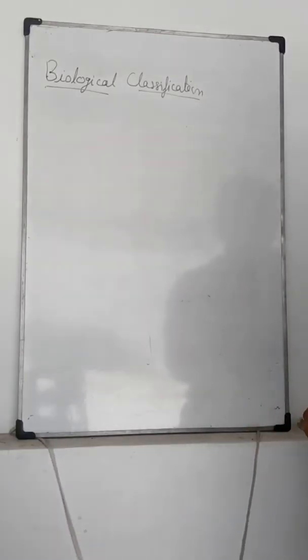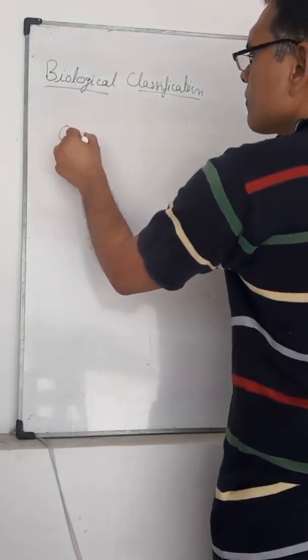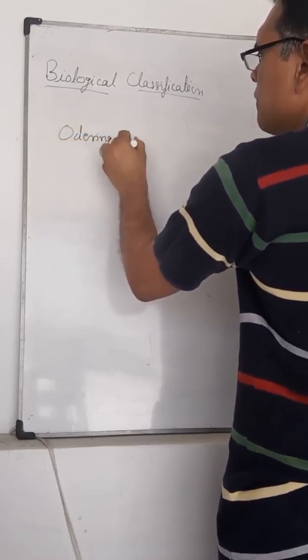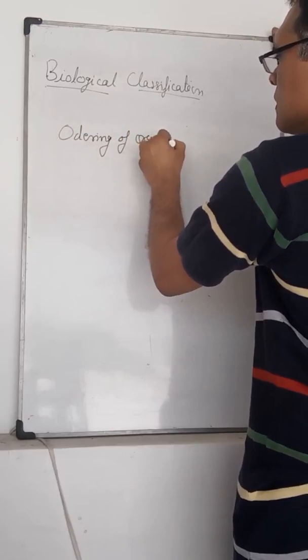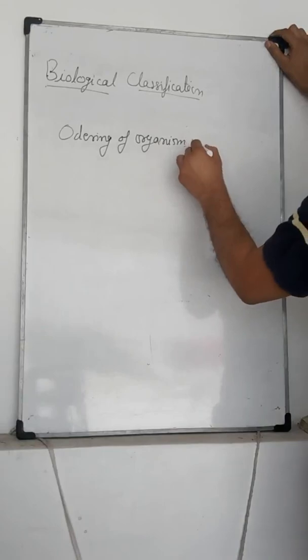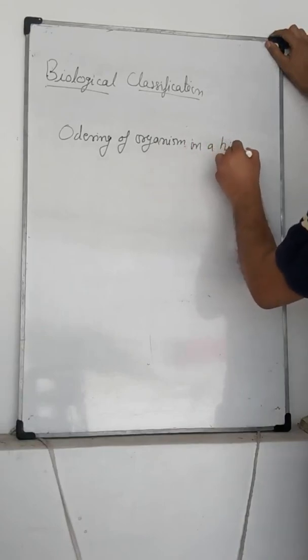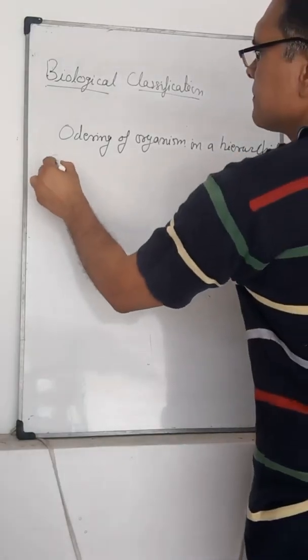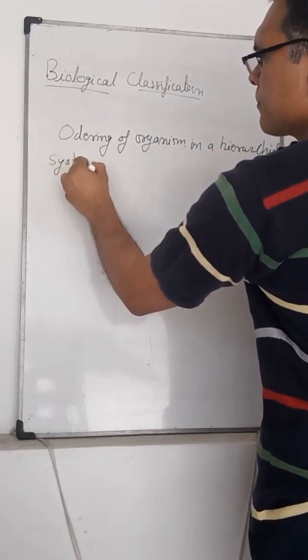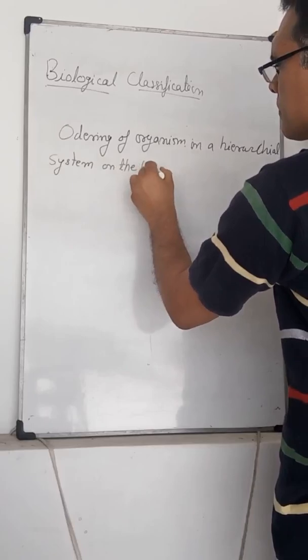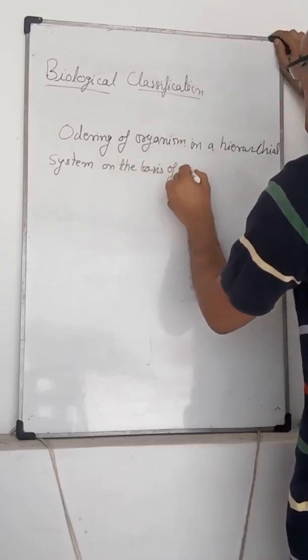Classification is the ordering of organisms in a hierarchical system on the basis of relationship.